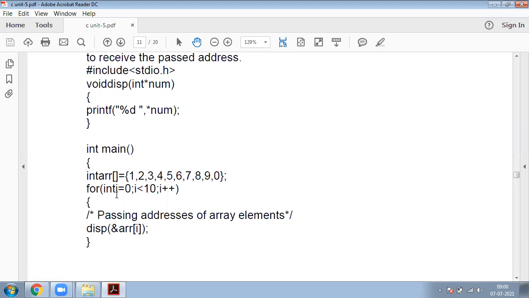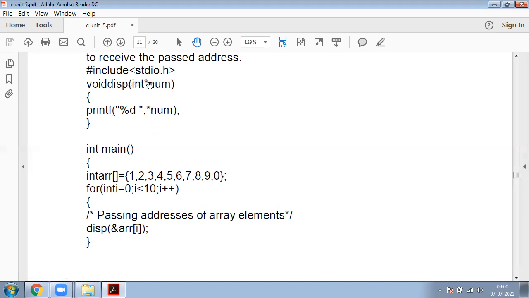As in the previous example, this is my function body, and the function body parameters are nothing but formal parameters. Now this is my main function, and in it the disp call arguments are nothing but actual arguments. Here in the main function, the actual arguments are nothing but addresses.